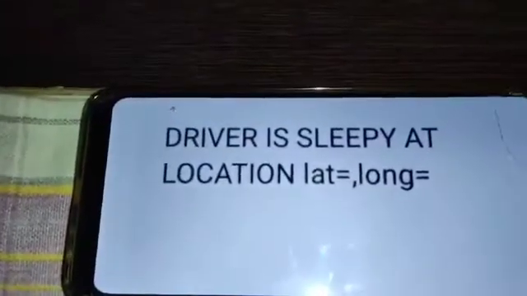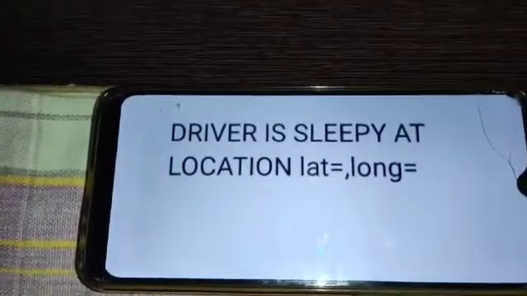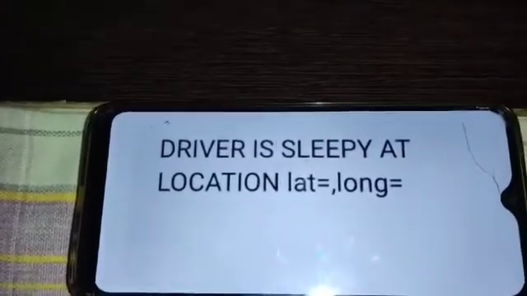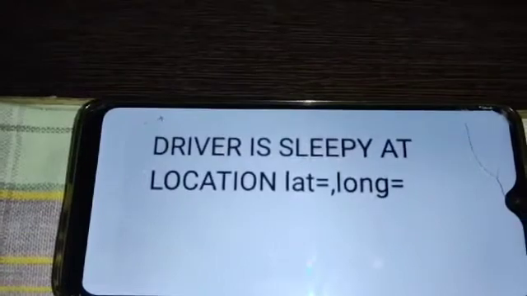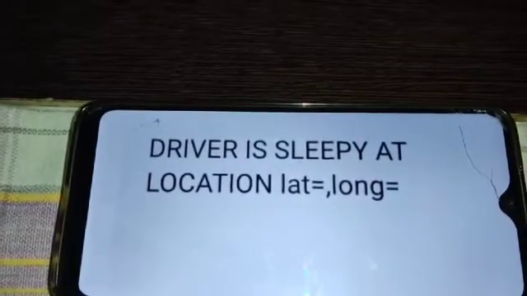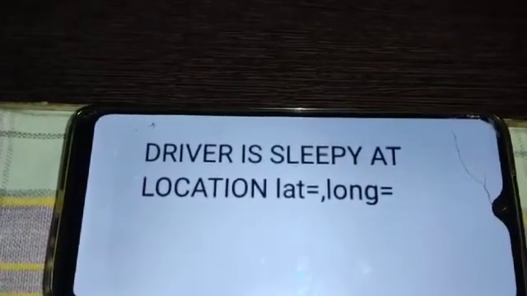Here we can see our driver is sleepy at the location with longitude and latitude. Here the latitude and longitude position is not shown because the signal is very slow now. After a few seconds we will get the latitude and longitude.